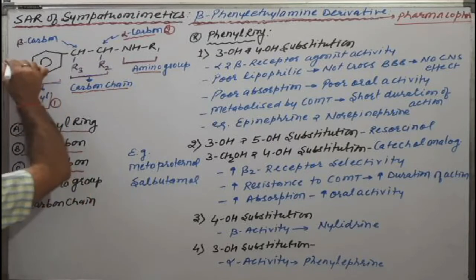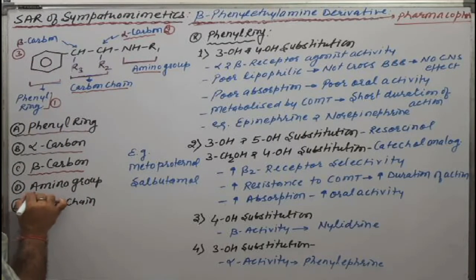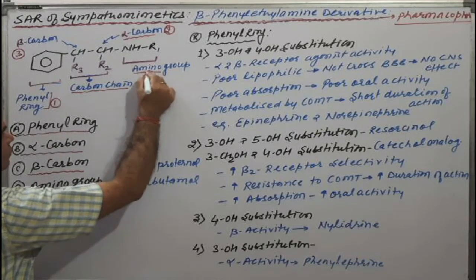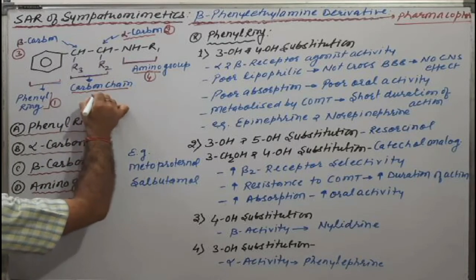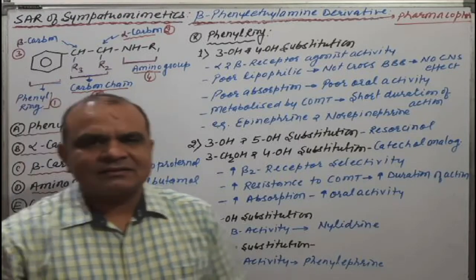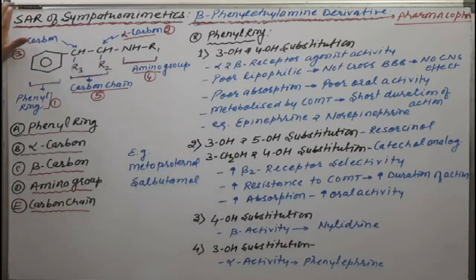The next one is the amino group, that is our fourth part. And the last one is the carbon chain, the fifth point. We will discuss all the SAR points under these headings. First we will discuss the phenyl ring.